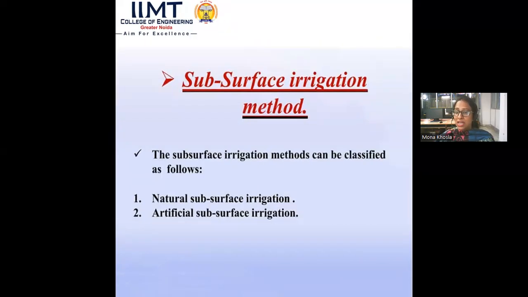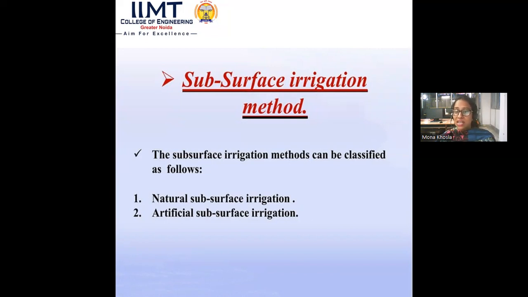Subsurface irrigation can be classified as natural subsurface irrigation and artificial subsurface irrigation. In natural subsurface irrigation, the groundwater is recharged naturally, so the crops can use the water in the ground.